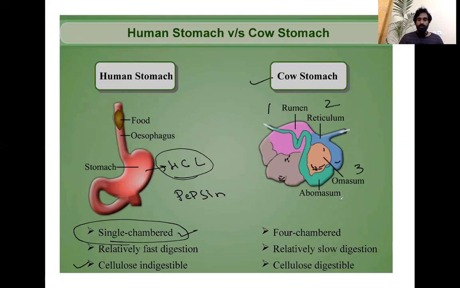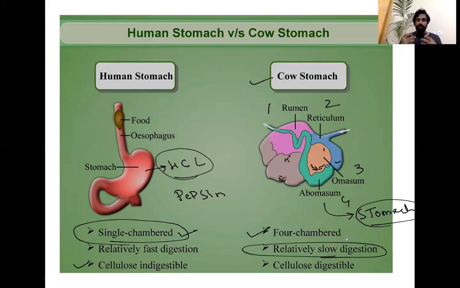But if you see, the cow stomach is actually divided into four parts: rumen, reticulum, omasum, and abomasum. Look, this question can be asked. Abomasum is actually the true stomach. So the cow stomach is four-chambered, and there is relatively slow digestion. That's why relatively slow digestion takes place. I'll tell you about the process of digestion, but they have an advantage. They can do cellulose digestion, and hence they are able to eat grasses.